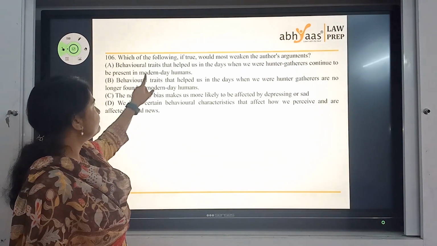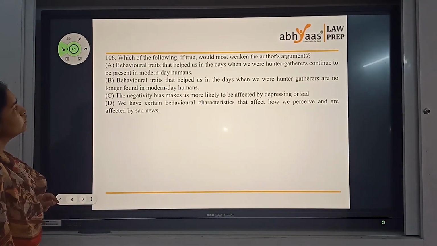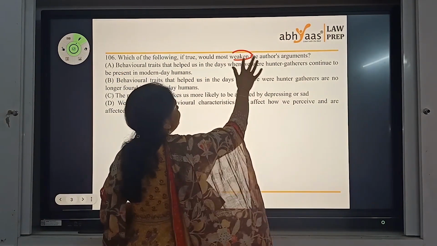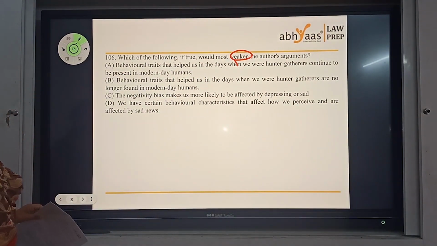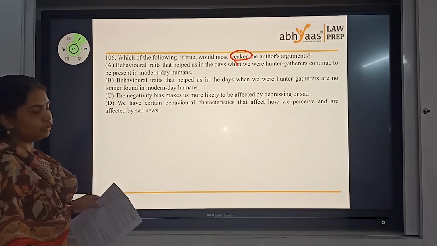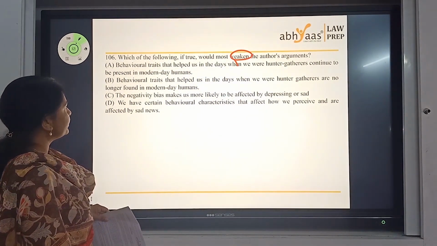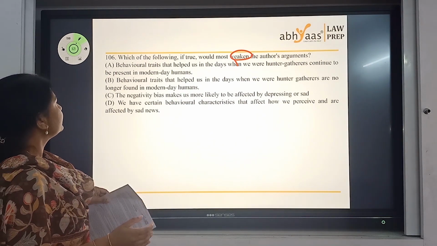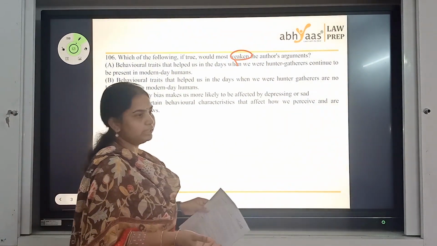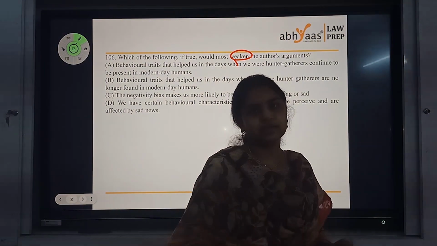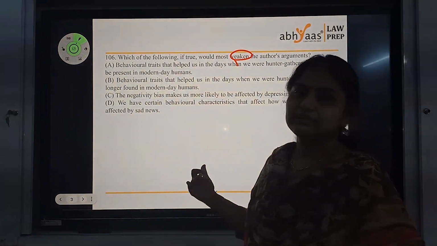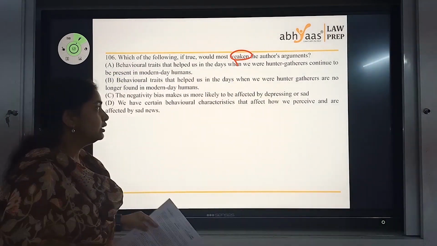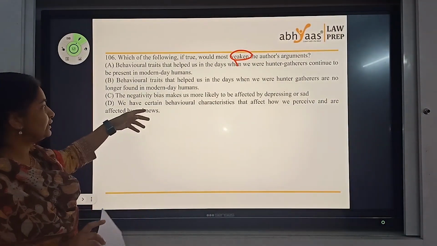The first question: which of the following, if true, would most weaken the author's argument? So this one is clearly a weakening question. So we have four options here, like all CLAT exams. Behavioral traits that helped us in days when we were hunter-gatherers continue to be present in modern day times. Now you are asking a question about weakening, and here the statement is we are the same as the past. Now this definitely doesn't turn out to be the weakening statement.